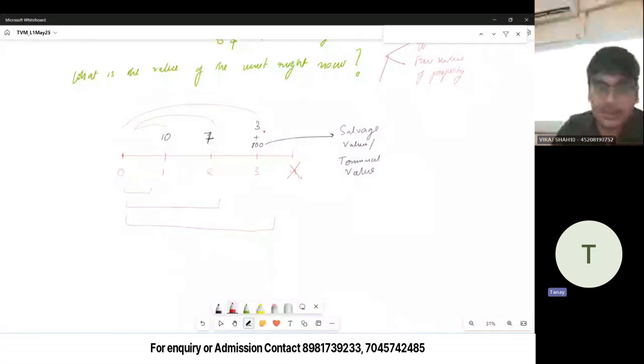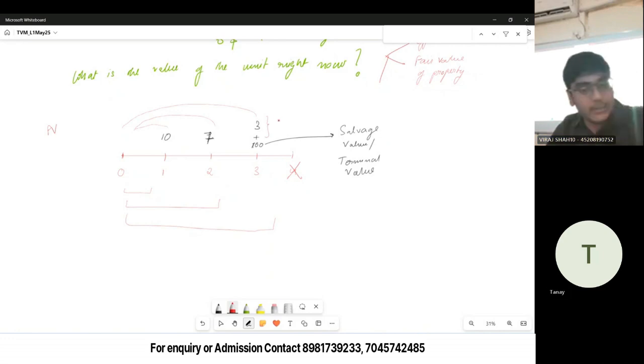You said PV, but how do you calculate? Like for each year we will have to calculate. Yes, correct. For each year, we will have to calculate separately. So we will find the PV of this 10 at time point 1, then we will find the PV of 7 at time point 2, and then this 3 plus 100, which is 103. ठीक है? Cash flow additivity principle क्या बोलता है?